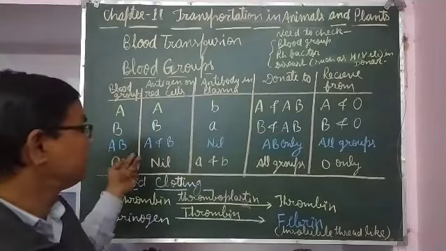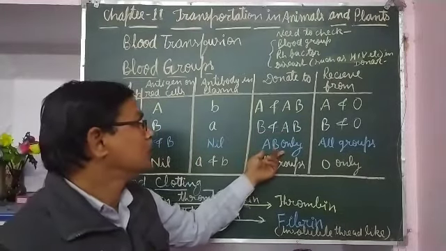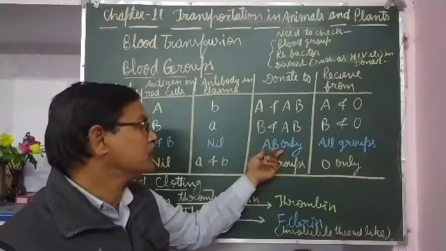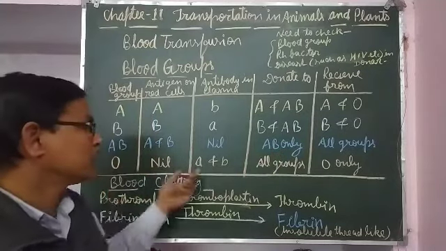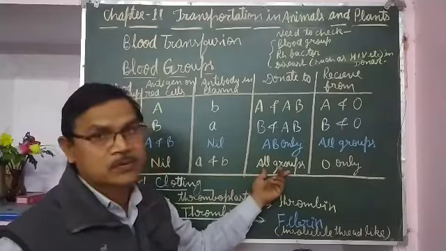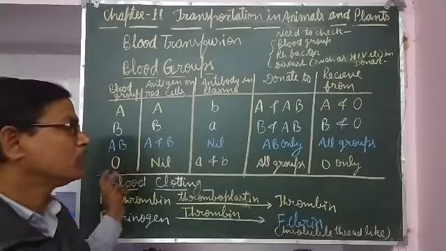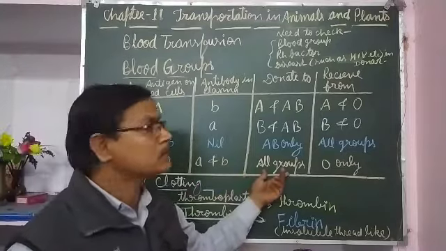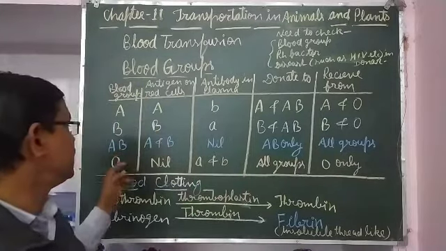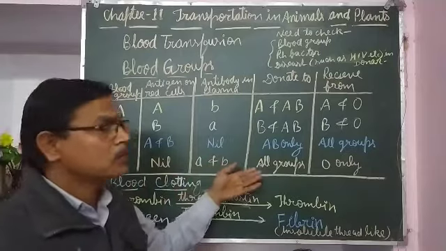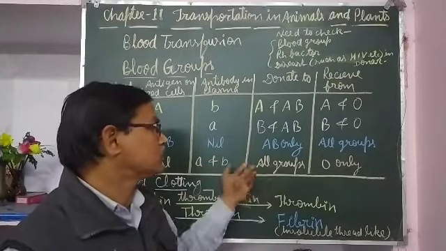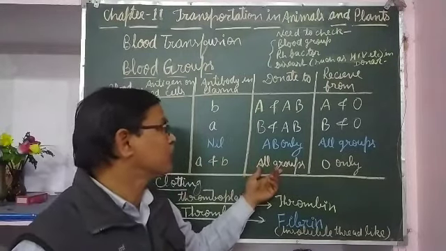Blood group AB can donate to AB only, and O can donate to all groups. The person having O blood group can donate blood to all groups, like A, B, AB and O. All four groups can be donated to by O group.